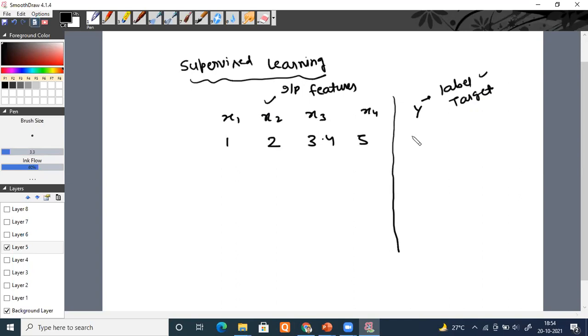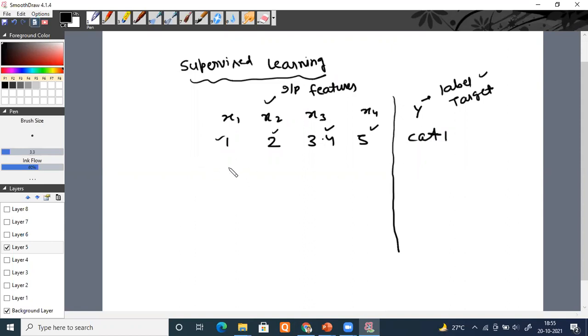Then y is, let me take a categorical example for now, suppose y is lion, or a cat. I'm just taking an example, it can be any attribute. Doesn't matter. I'm just giving category 1, any category it can be.